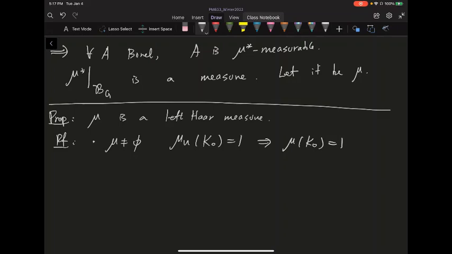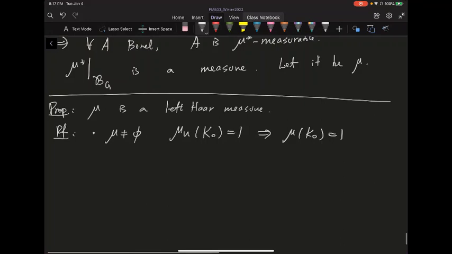So now it's slightly clearer how this K0 came into play. That's kind of the unit space you chose to be. For example, on the real line, you can choose K0 to be the unit interval, and you deem it to be a measure one set, and then you do the other scaling. So that's where it came from. But anyways, you know that it's not equal to 0. So you get something that's non-zero.